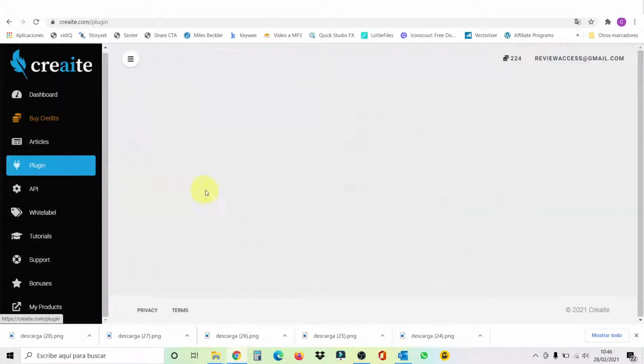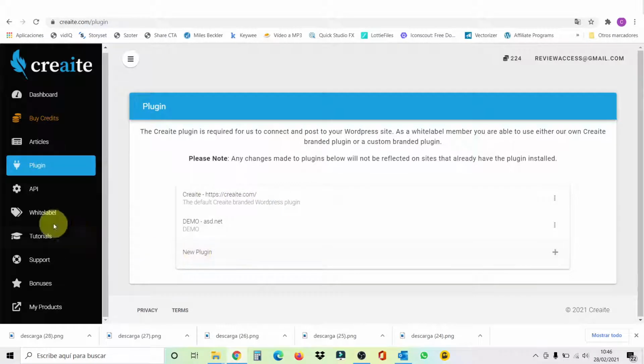Then you have plugin. Plugin here, if you have the white label, as I showed you before, the white label version, you can create and rebrand your own plugin here, or you can download your WordPress plugin here and install it in your WordPress page, and when you create an article, it's going to be posted automatically to your WordPress site. Okay, I'm going to show you that now when we write the article.